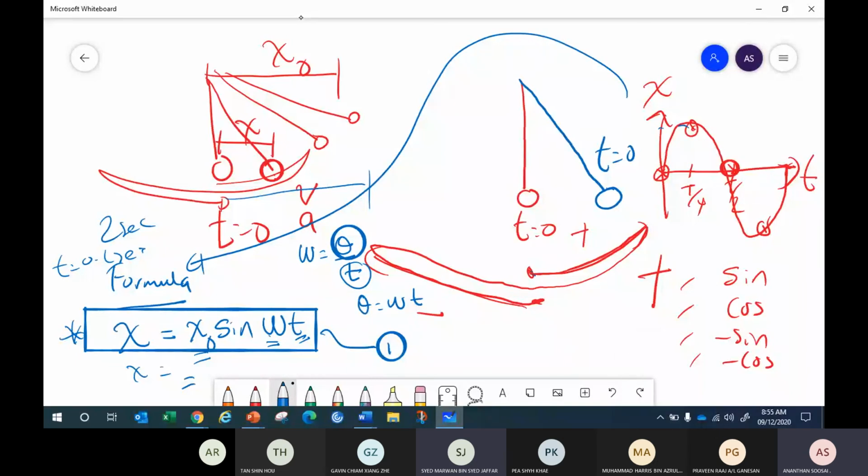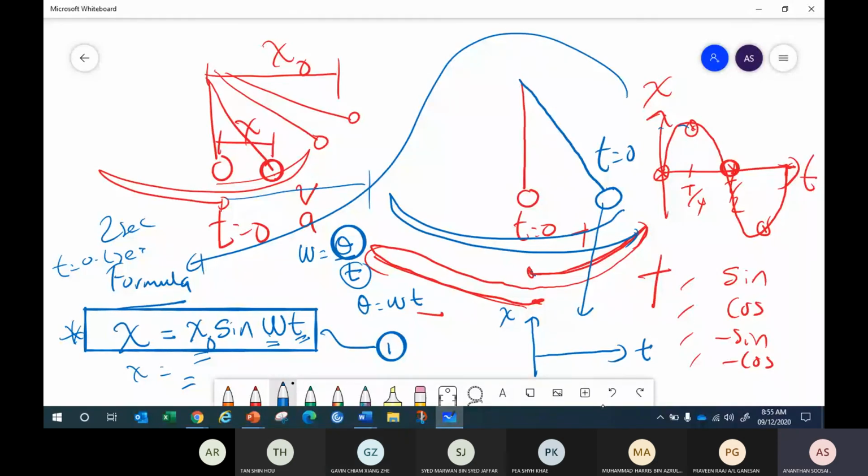Time 0 is at the edge, so the pendulum moves like this and comes back here. Anyone? How does this graph look? Time starts at the edge. Displacement versus t.